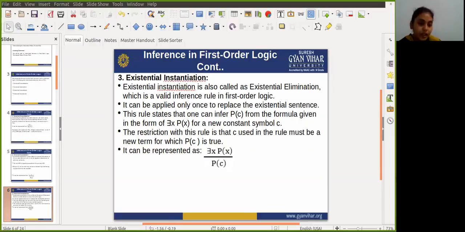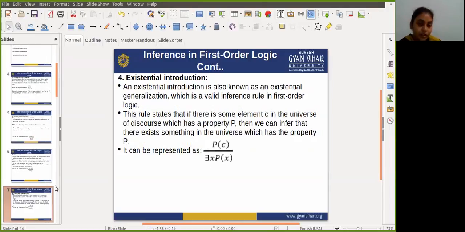Next one is existential introduction. Existential introduction is also known as existential generalization, and it is a valid inference rule for first order logic.